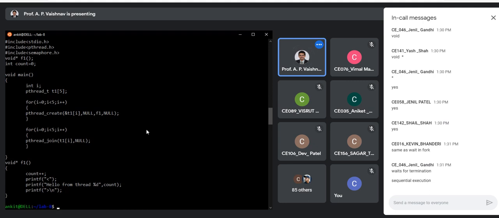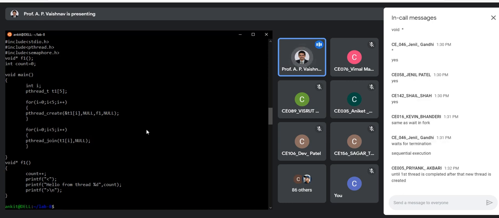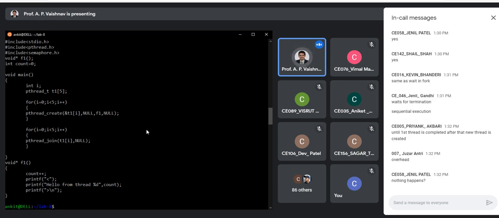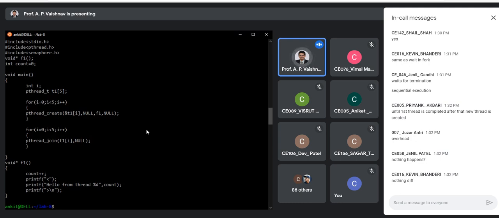Yes, it will be sequential execution. Okay, anyone else would like to give the answer? I am not using the second for loop, right? I am putting create and join together. And again, we are creating 5 threads, right? So what will be happening within the logic is first thread will be created. Until first thread is completed, after that, new thread is created. That's correct, Priyank. Overhead, nothing happens, nothing difference.